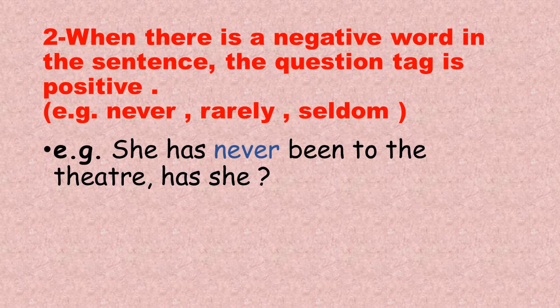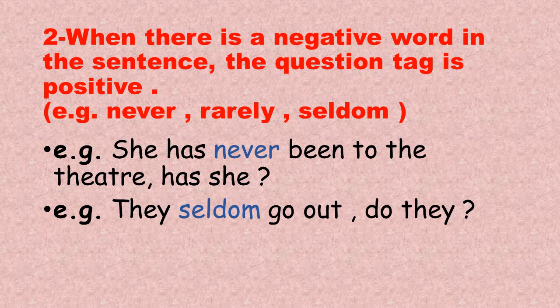She has never been to the theater, has she? Of course, never here acts as not, so it gives a negative meaning to the sentence, and the question tag will be in the positive form. She has never been to the theater, has she? They seldom go out. Seldom gives a negative meaning, so the question tag will be in the positive form. Do they? They seldom go out, do they?